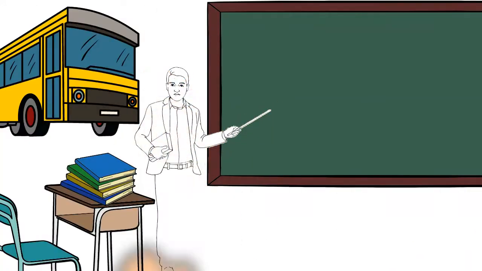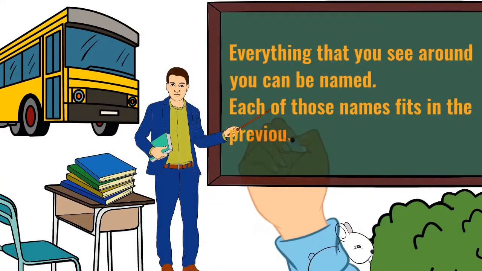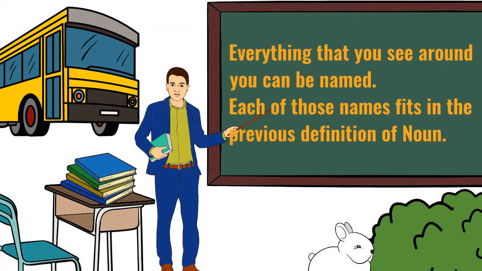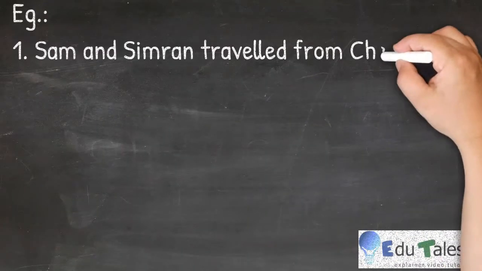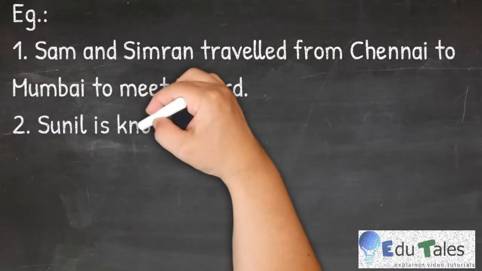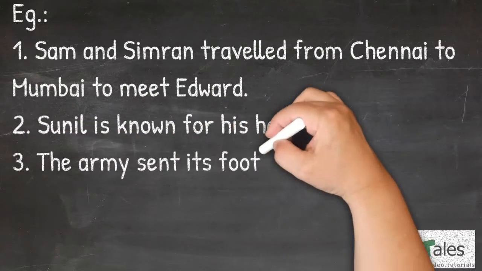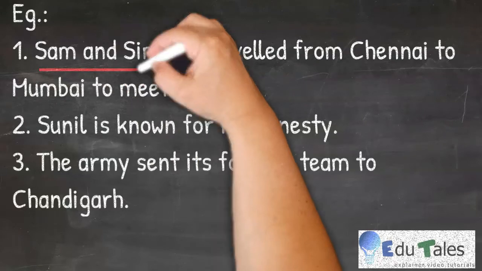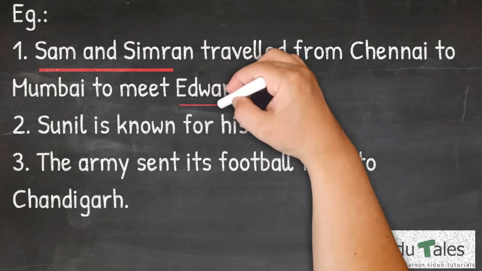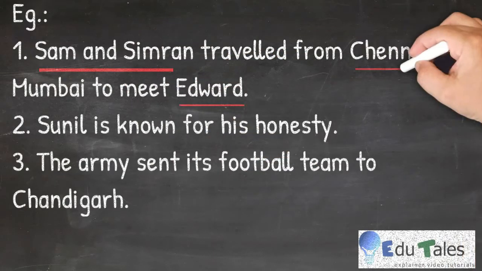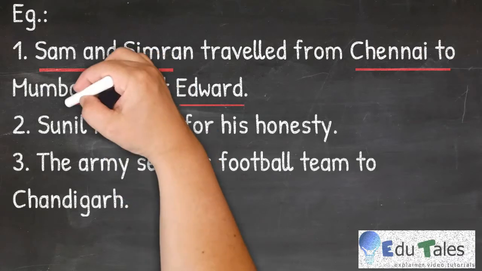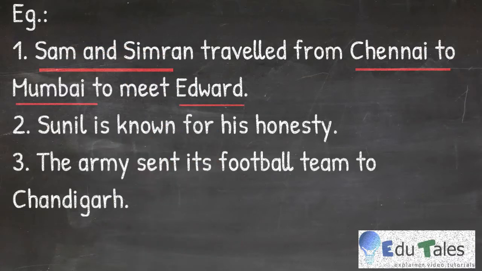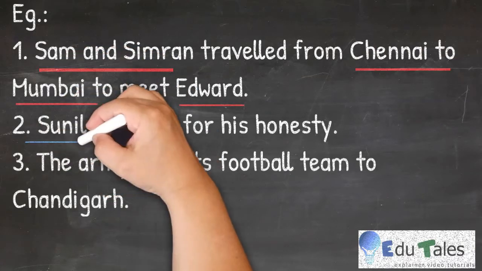So everything that you see around you can be named. Each of those names fits previous definitions of noun. Let us understand with some examples. Sam and Simran travel from Chennai to Mumbai to meet Edward. Here, Sam and Simran and Edward are names of persons, whereas Chennai and Mumbai denote the name of the place.